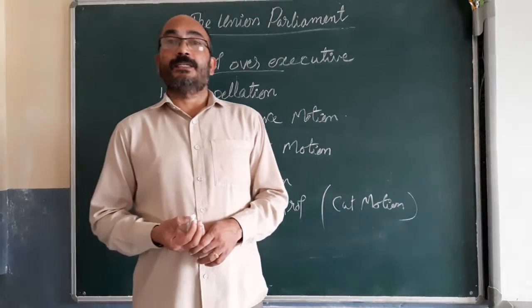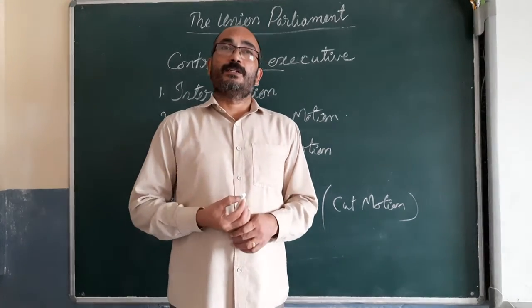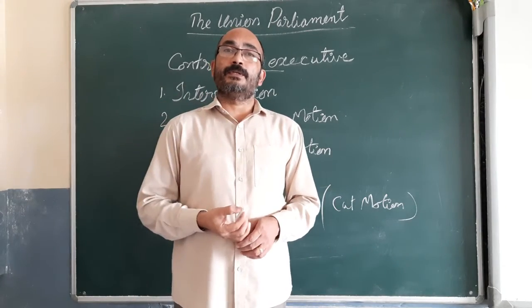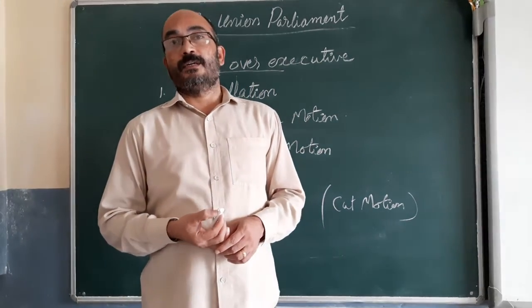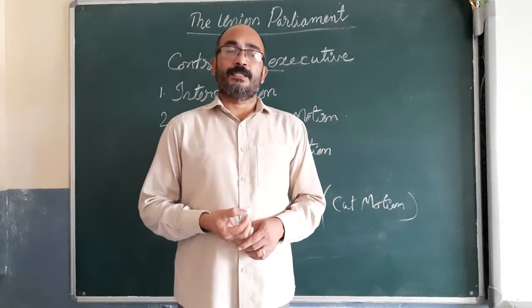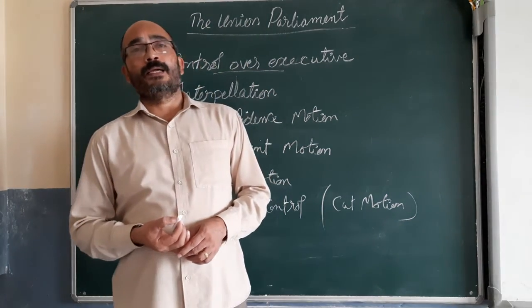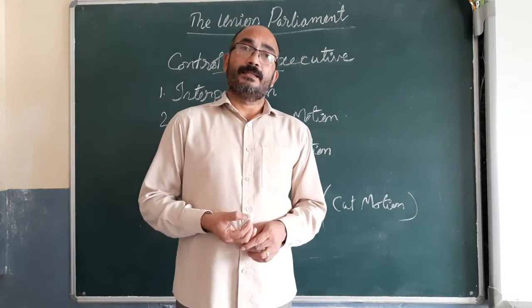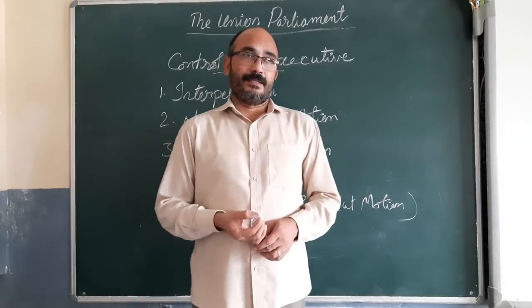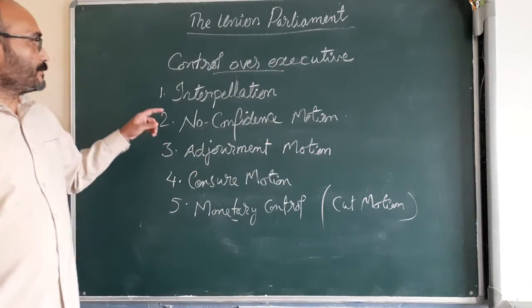If a cut motion is passed, then also the ministry has no moral right to continue in office. They have to resign. The council of ministers has to resign. So that is a cut motion, that means moving or passing a cut in the budget grants. Okay, that's all about the control over the executive.